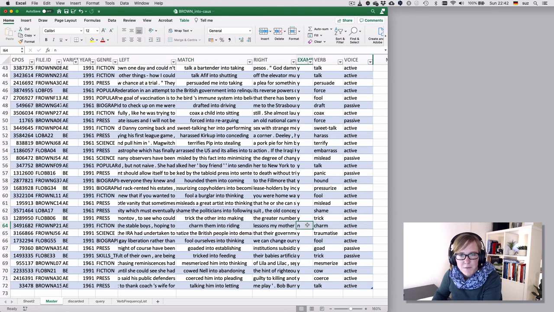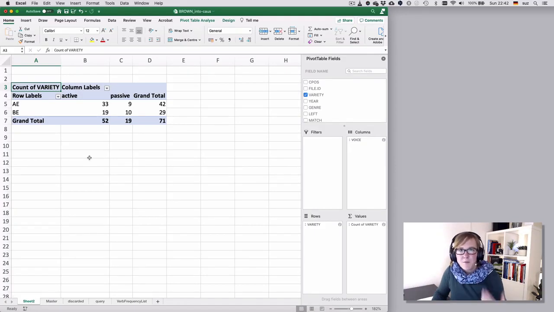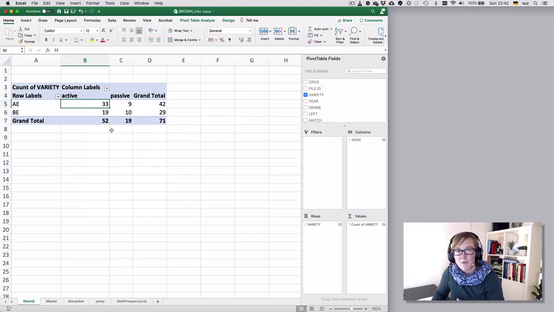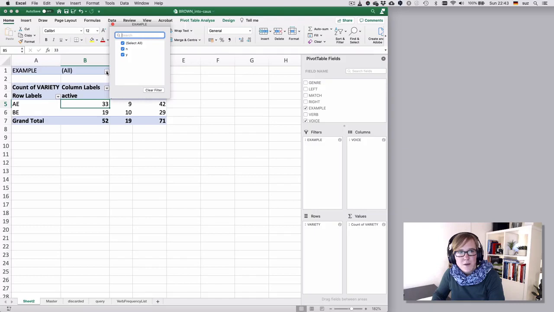Now, if I changed this one here and I go back to my pivot table, this will not show up immediately, but you will have to update your pivot table. So if I had removed that line to the discarded field, then I would right click on the pivot table and say refresh, and that would update the numbers. But because I haven't discarded this line yet, I can use the example column where I indicate yes, no. I can use that as a filter. So I can drag that to the filters and check the examples, uncheck the N for no examples, and that would update the numbers.